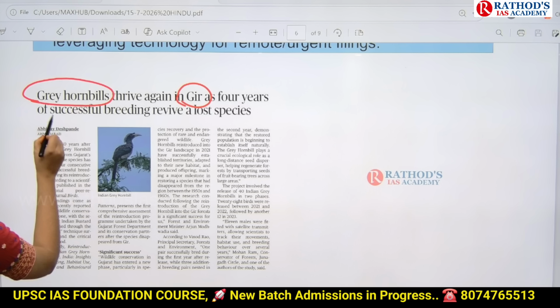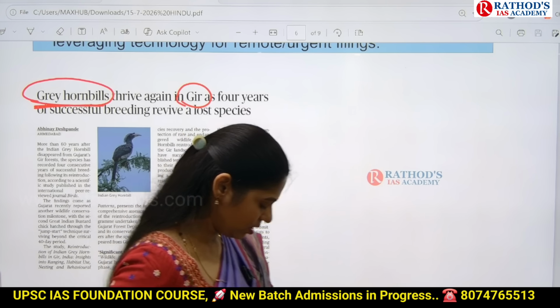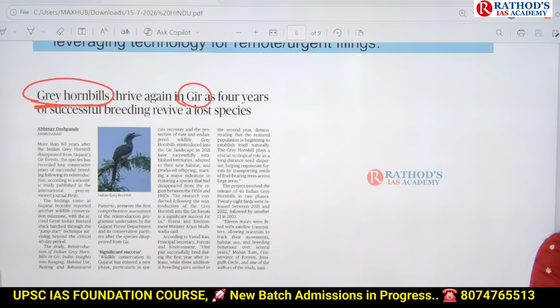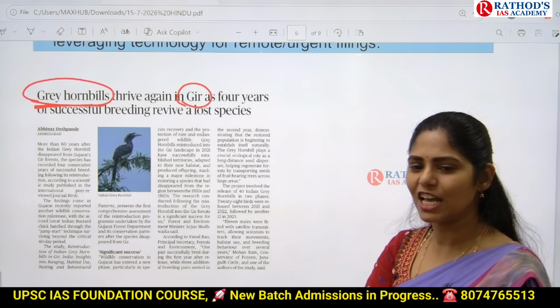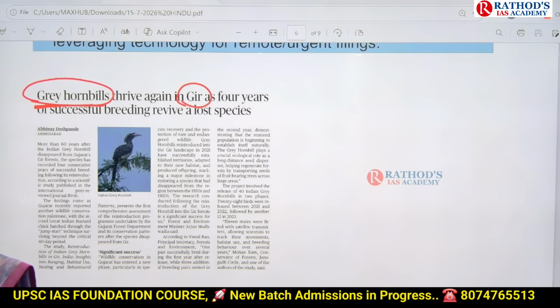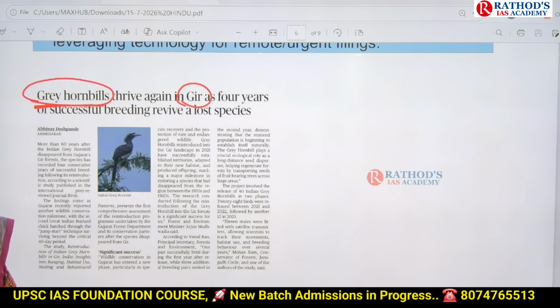This article is talking about grey hornbills. So how can UPSC ask you a question? Consider the following statements regarding grey hornbill. Under that it can give you 2 to 3 statements and ask you to identify correct or incorrect. That is one type of question. Next, this grey hornbill is seen in which area? Gir National Park.